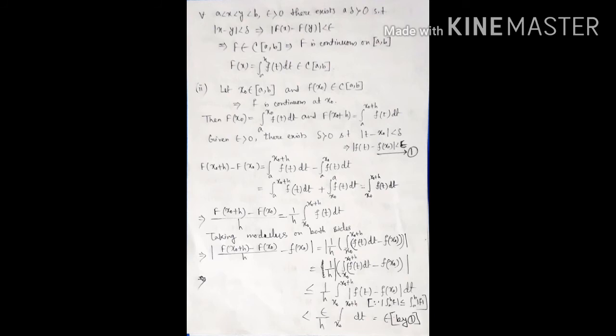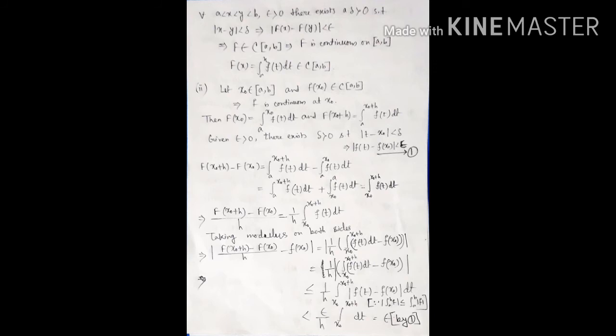Now we divide both sides by small h. So (F of x0 plus h minus F of x0) divided by h is equal to what? 1 by h, it can be written as integration x0 to x0 plus h f(t) dt. So taking modulus on both sides, we can write mod of ((F of x0 plus h minus F of x0) by h minus f of x0) is equal to mod of (1 by h integration x0 to x0 plus h f(t) dt minus f of x0). We subtract small f of x0 on both sides.